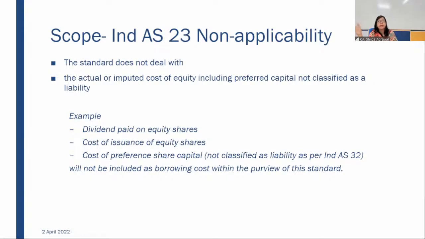You won't find it in some other standard. If you find the term qualifying asset, it will be in terms of borrowing cost only. The reason behind this is that you have to differentiate between the asset which is ready for use immediately and the asset which takes time. Over the period only you are incurring the interest. That's why it is considered for qualifying assets only. You have to capitalize the borrowing cost.